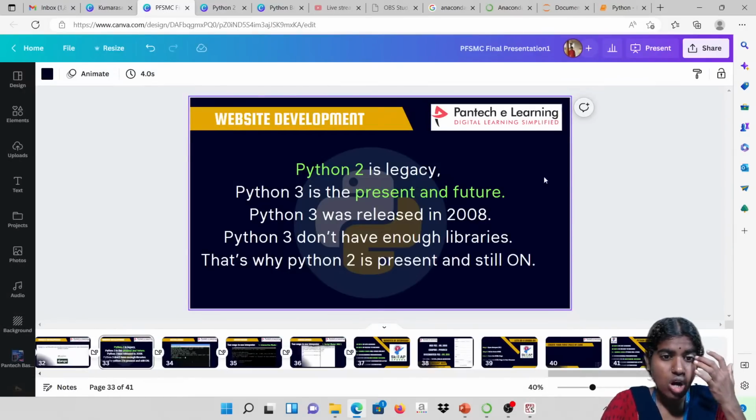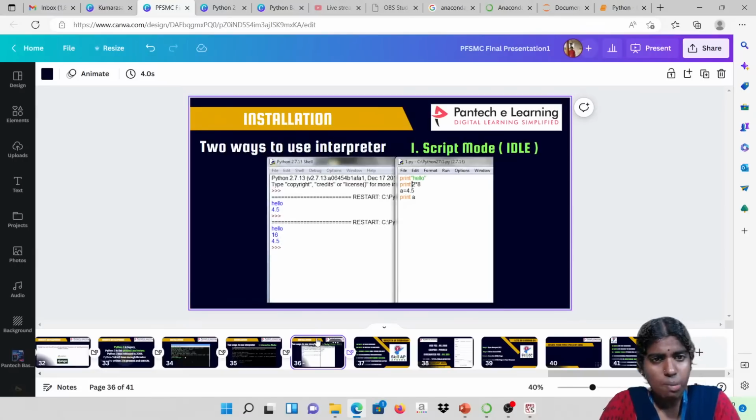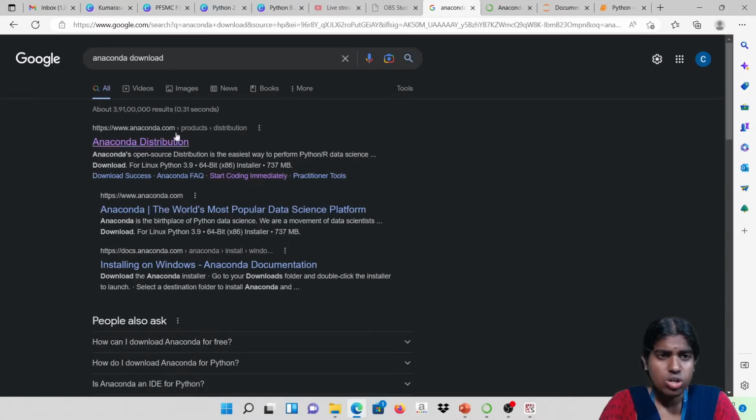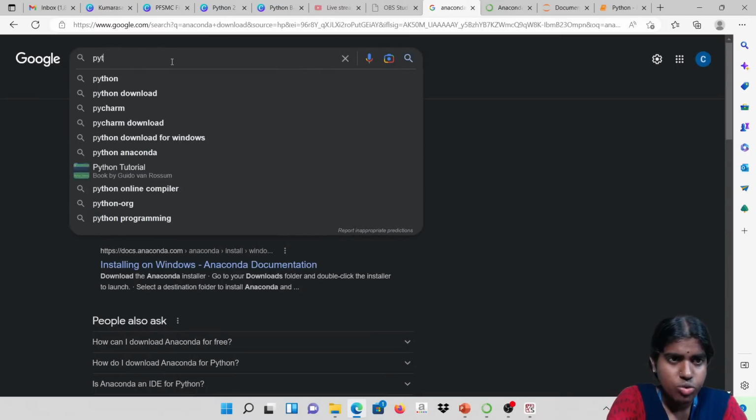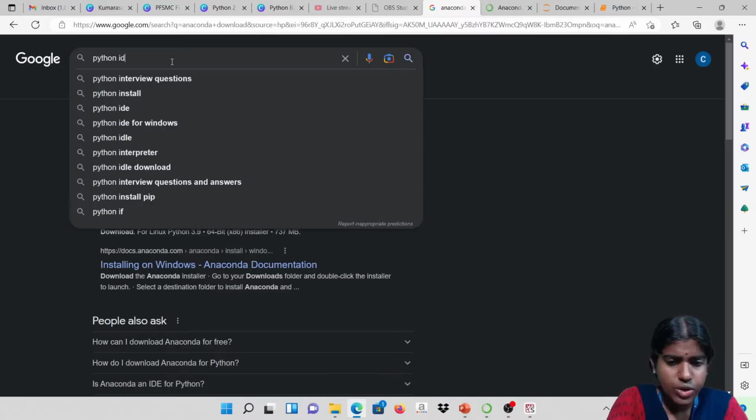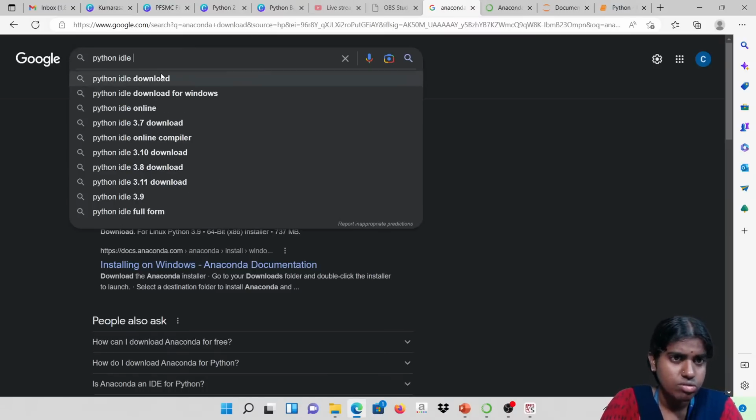Clear with this? You can install Python IDLE as well. Just now I told you how to install Anaconda Navigator. If you want to write any type of code, you can use Python IDLE as well.